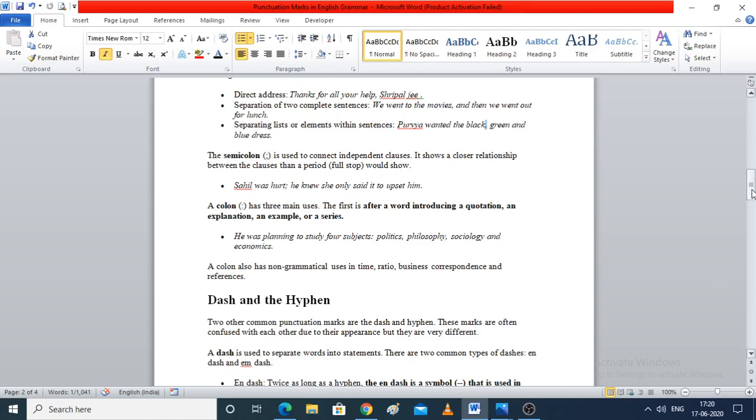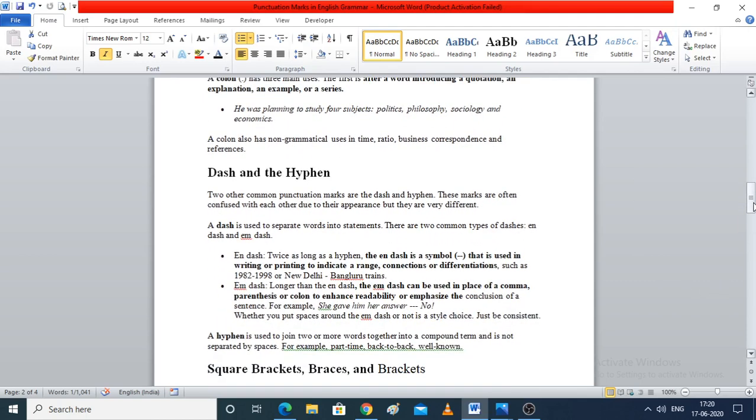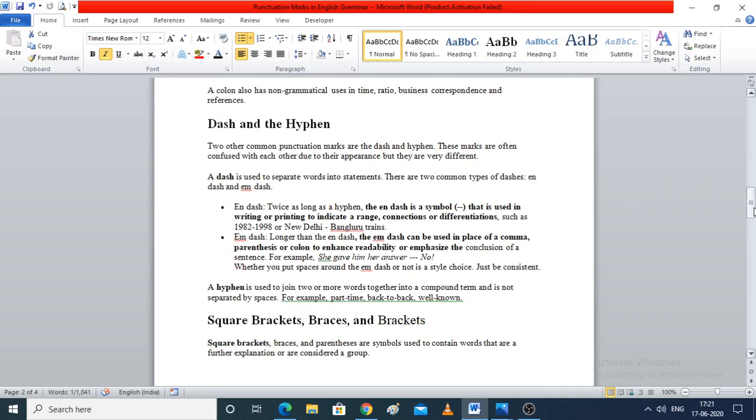Now let's come up to next one, which is a dash and the hyphen. Now students, there are two types of dash. Two other common punctuation marks are the dash and hyphens. These marks are often confused with each other due to their appearance. So dash and hyphen appear the same, but they have different usage. Fine. So first of all, there are two types of dash, students. First is N dash and second one is M dash.